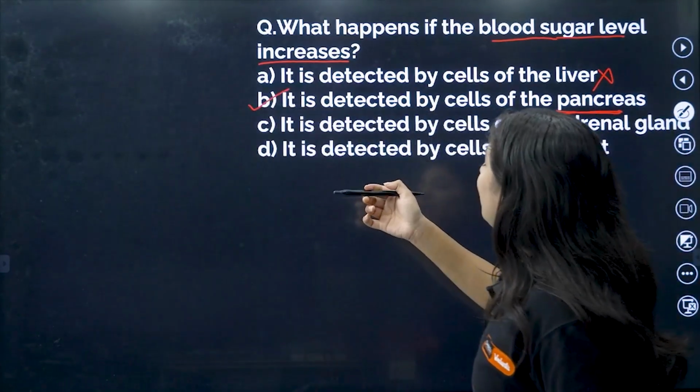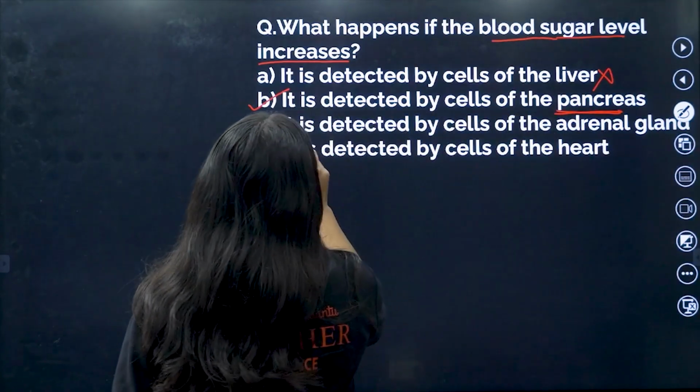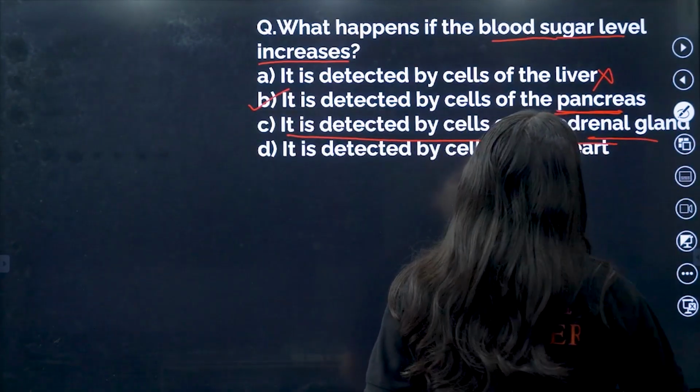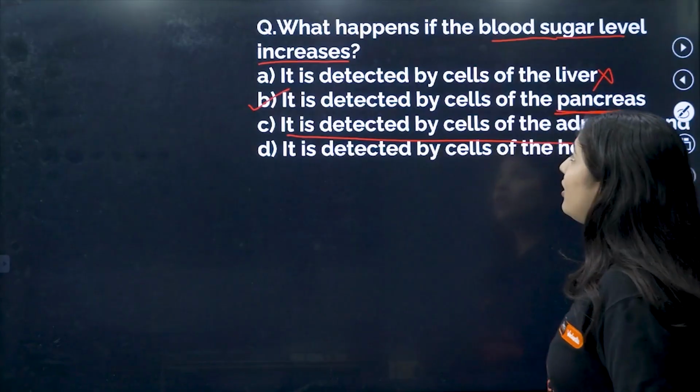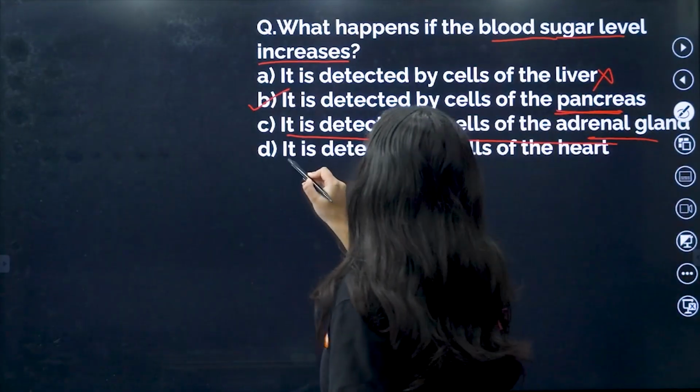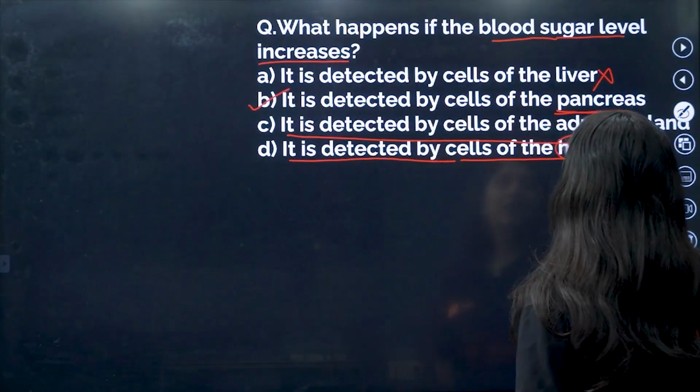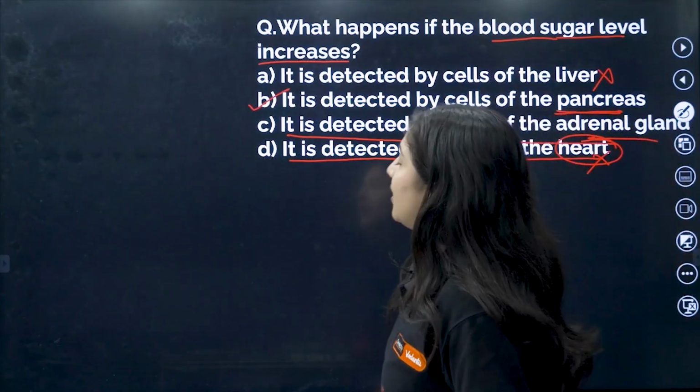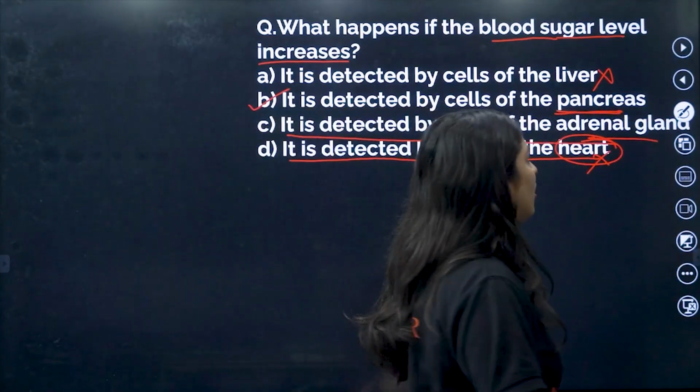We will look at the two more options here. It is detected by the cells of the adrenal gland. No way. Adrenal gland is not related to sugar. It is detected by the cells of the heart. Never. Okay? Fine? Yeah, we'll move on to the next.